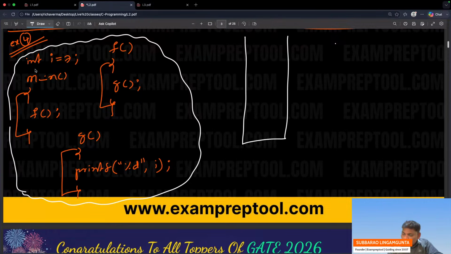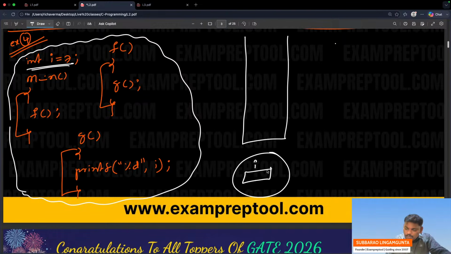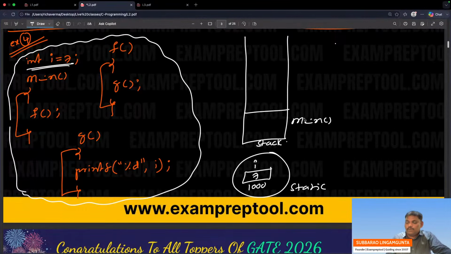Global variable memory will be allocated in the static area. It is a static area. Okay, fine. Now start from main. In main, the first line, the f function is called. Go to f. Remember, one is not over; I am going to the f function.